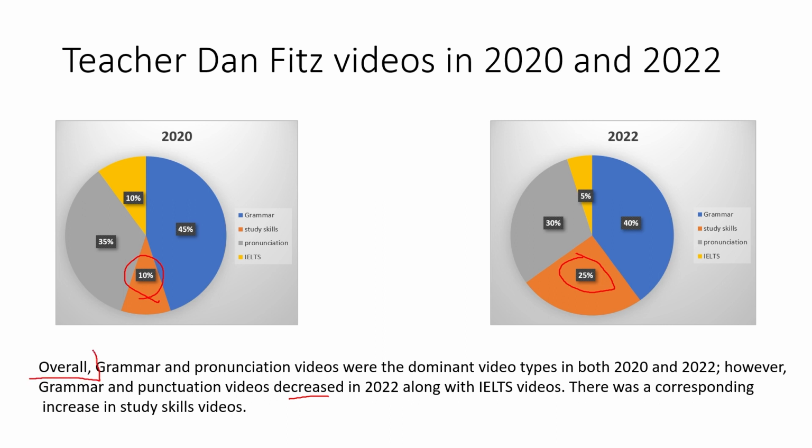It's great to use this word, overall. That gives the person who's scoring that a very clear indication that this is the sentence that's the overview. It makes it easy for them to see that and know that you've completed that part of the task.